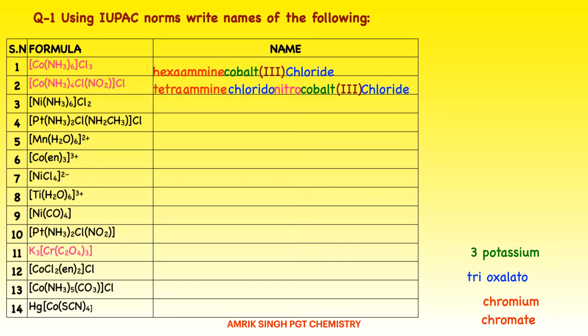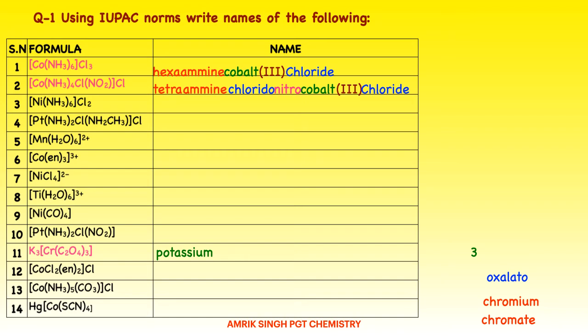Chromium will not be used because something is present before the square bracket. Here chromate will be used. And potassium is disappearing here. Writing potassium, never write the number, anything that comes before the square bracket or after the square bracket. Okay, not tripotassium, it is potassium.